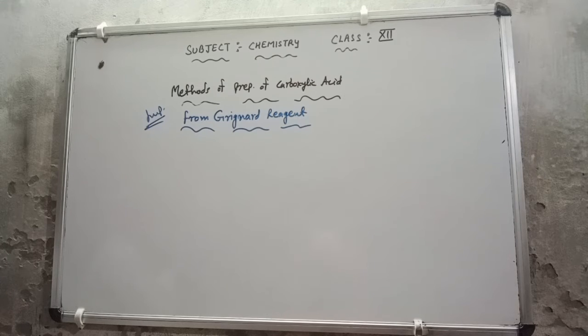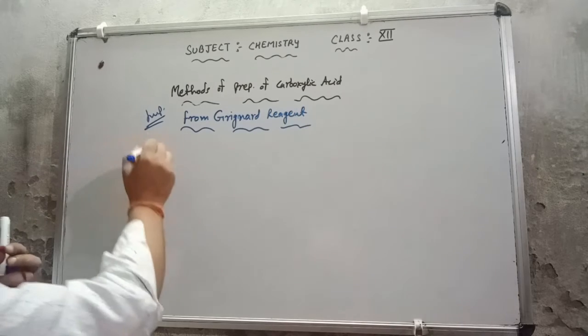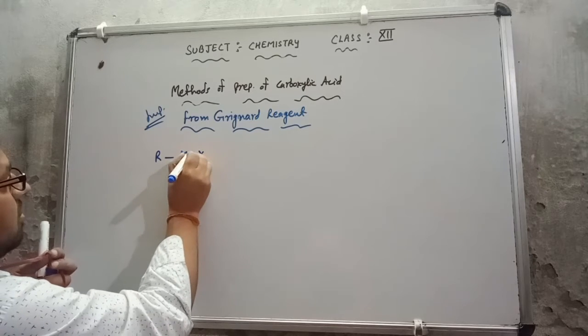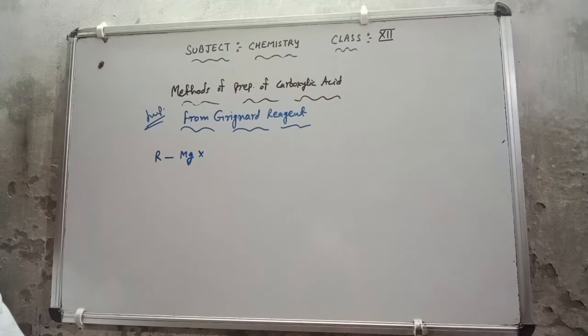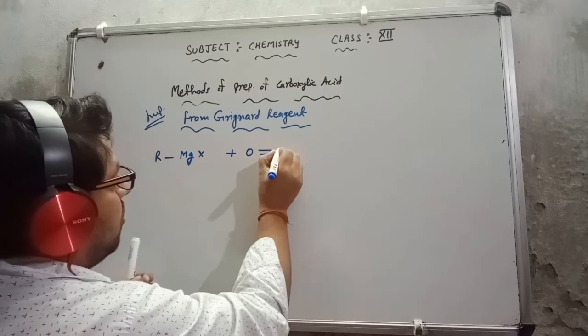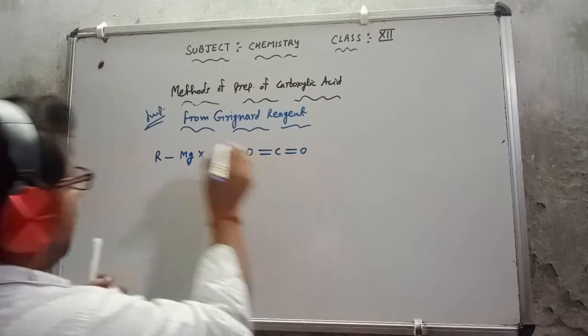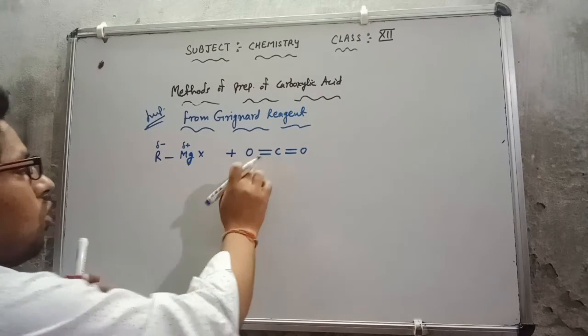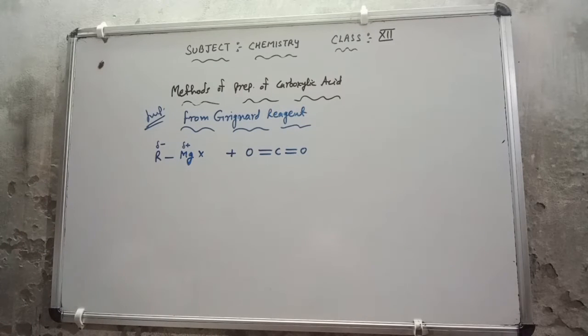Now Grignard reagent is reacted with carbon dioxide. The Grignard reagent is R MgX. This is alkyl magnesium halide, and it is going to react with carbon dioxide. I can write carbon dioxide as O double bond C double bond O. This is the partially negative charge, this is the partially positive charge. On this carbon, both sides oxygen is present, which is more electronegative.